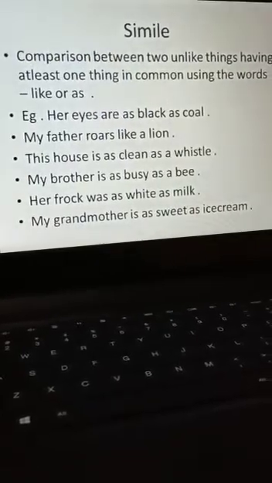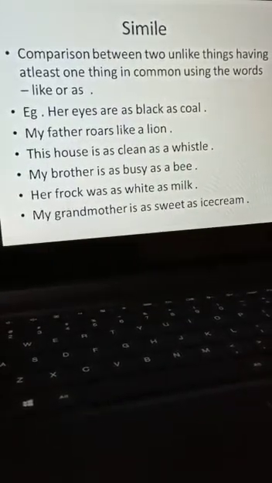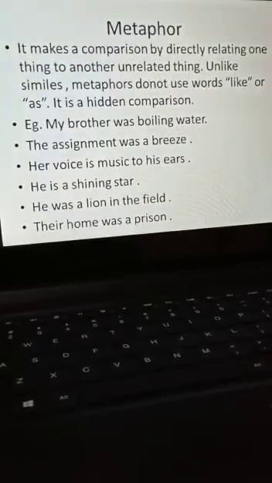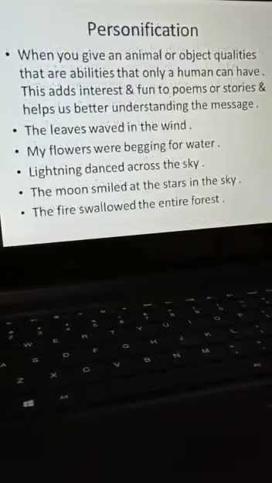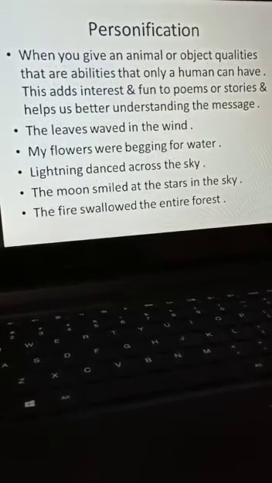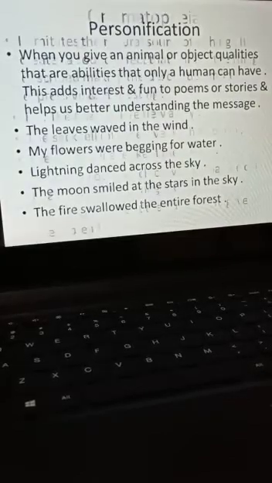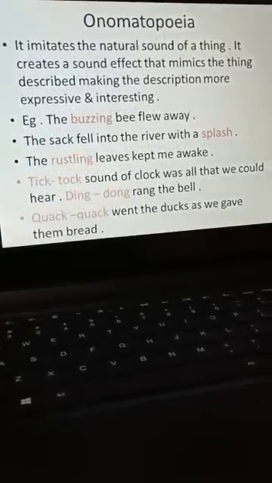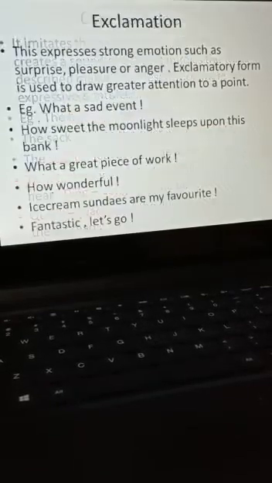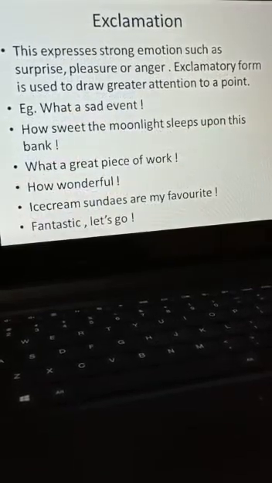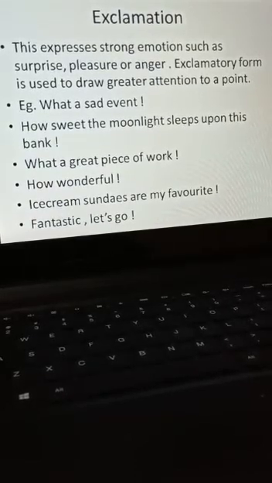First is simile. Here comparison is made between two unlike things having at least one thing in common. Metaphor, again a comparison. It is a hidden comparison. Personification, where inanimate objects are given human qualities. Onomatopoeia, it imitates the natural sound of a thing. Exclamation, it expresses strong emotion such as surprise, pleasure, anger.